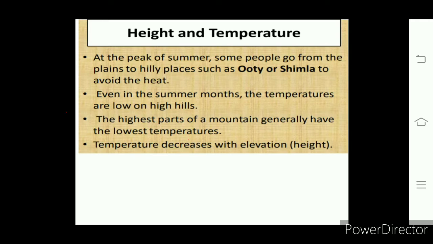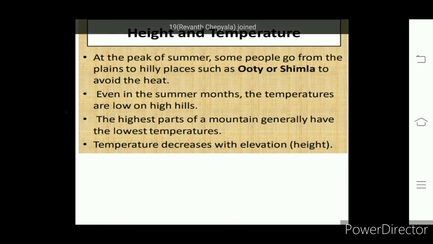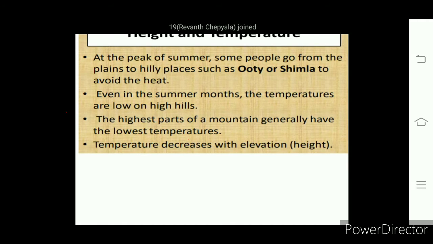So why do people go to Ooty and Shimla in summer? To avoid the hotness of summer. On the hill stations, that is at Ooty and Shimla, the temperatures are low. Even in the summer months, we find very low temperatures recorded on the hilly areas.